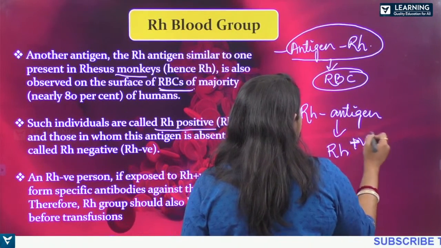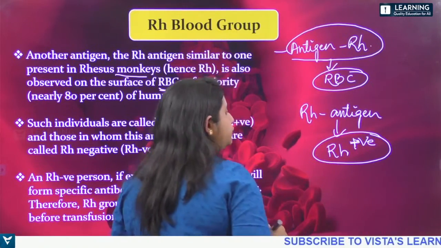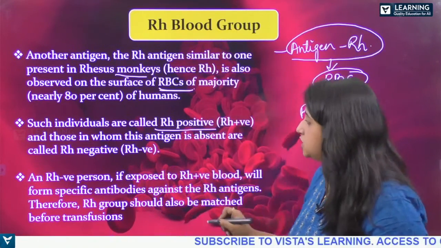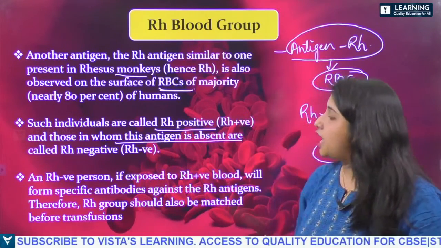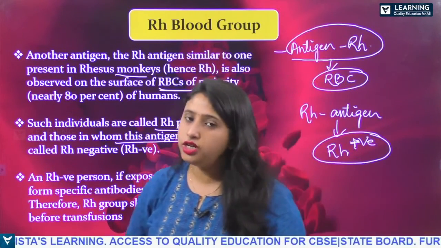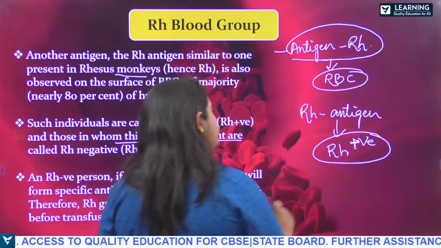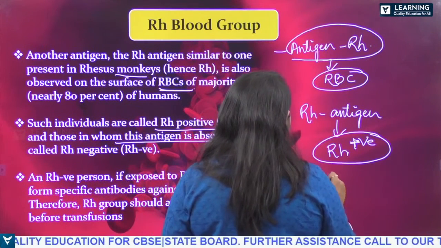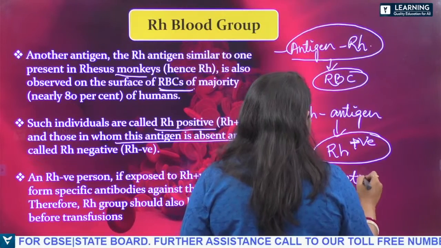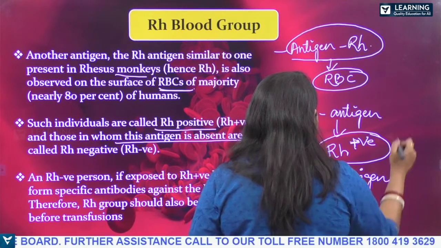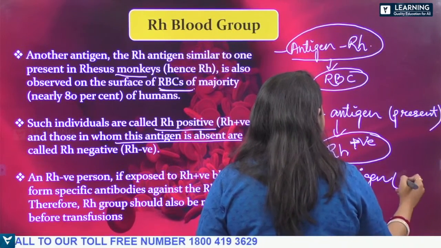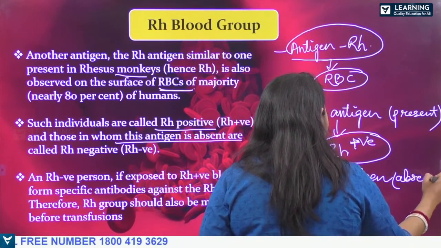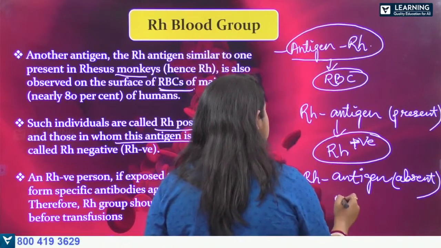And those in which the antigen is absent are called Rh negative. Here it is present, and here it is absent. So they are called as what?